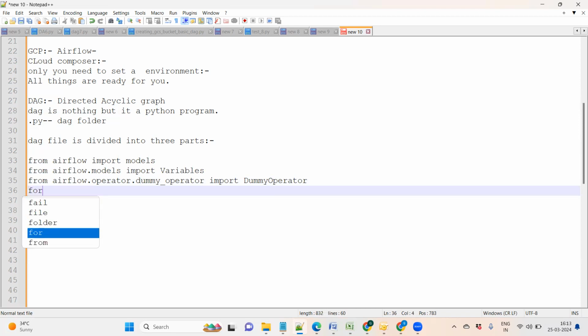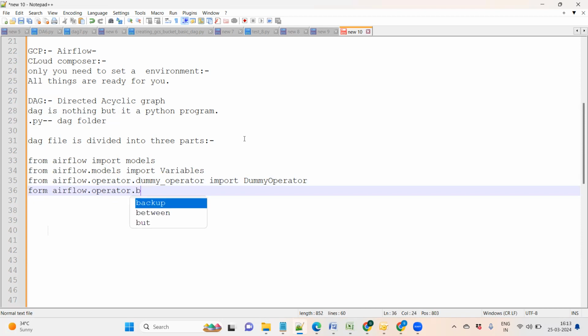Okay, similarly, another thing: from airflow.operators.bash import BashOperator. So the dummy operator is just to pass a dummy thing, it does nothing. You are simply defining this is the starting task, this is the ending task, and for that we use the dummy operator. Now we are using the bash operator. What is the bash operator?